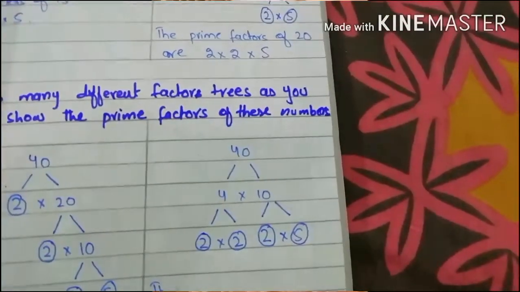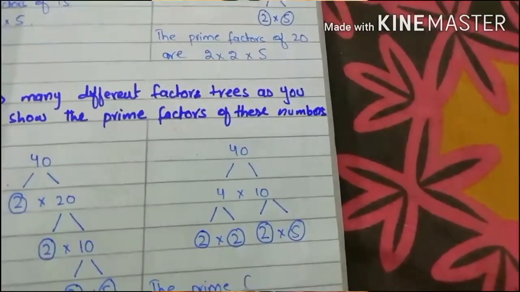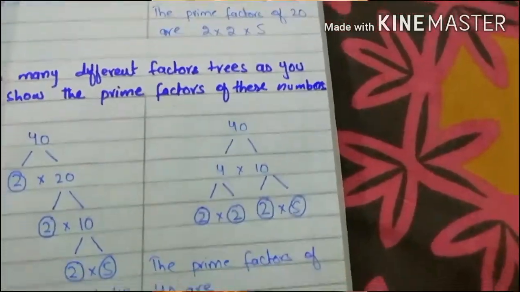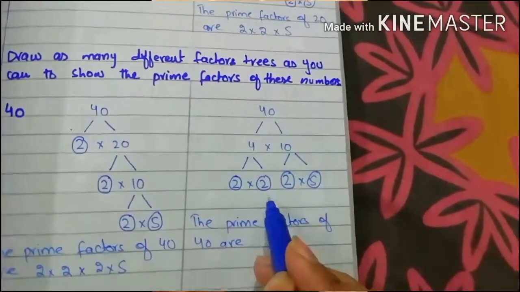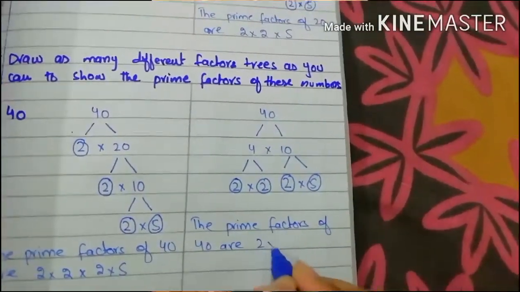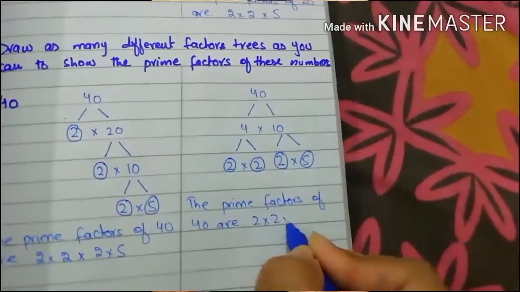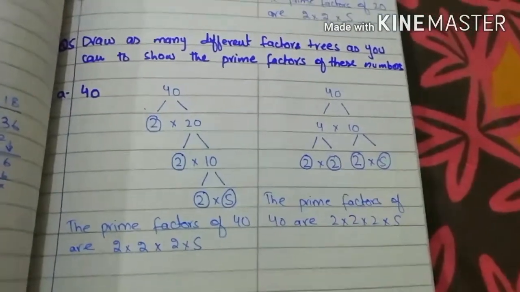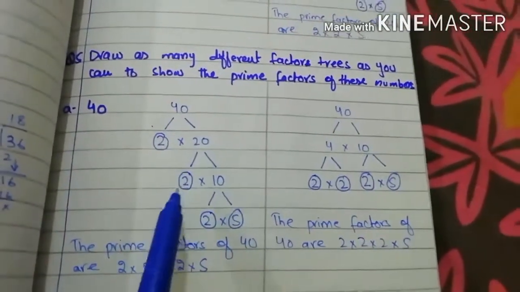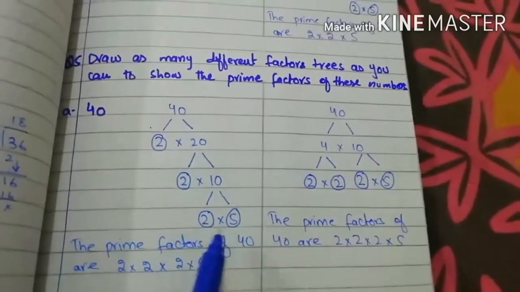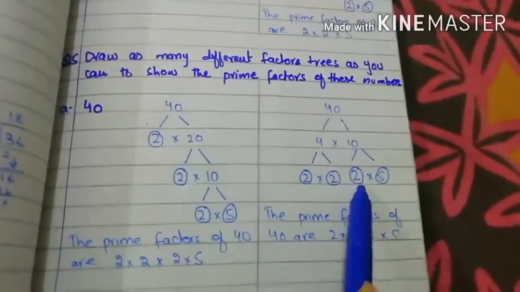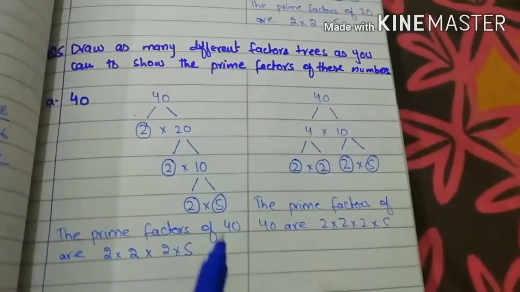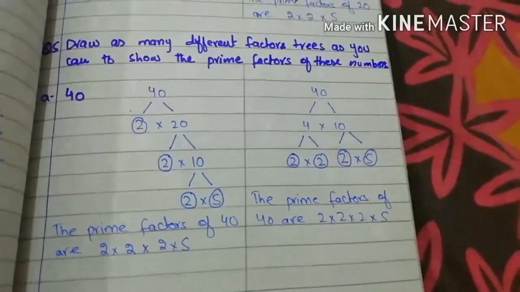So the prime factors of 40 are 2 into 2 into 2 into 5. Dear students, look, both have the same prime factors, 2 into 2 into 2 into 5. Whatever the method we use, the prime factors will be the same.